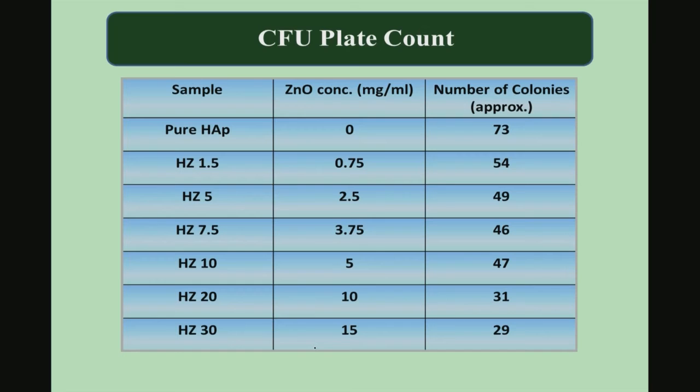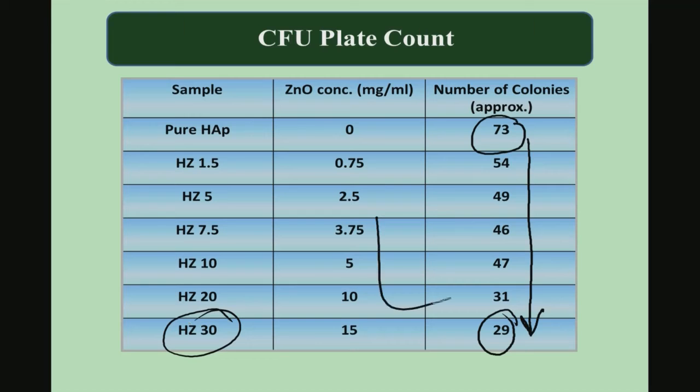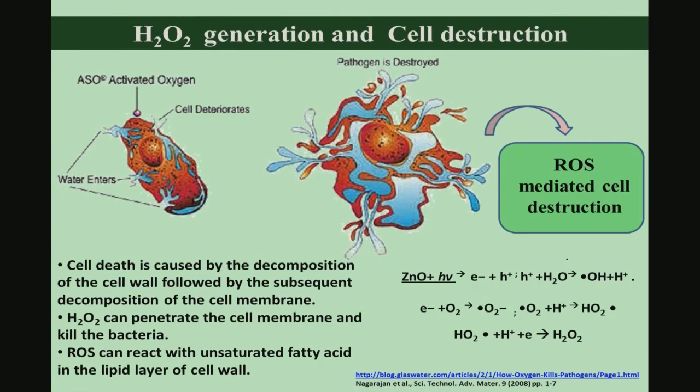So, this is the CFU plate count. What you see is that pure hydroxyapatite colony number is 73, and it is significantly reduced to less than half, 29 or 30, when 30% zinc oxide is added. If you plot CFU versus zinc oxide content, it is reduced systematically, maybe not in a linear manner, but certainly it shows a systematic reduction in the CFU count with the addition of zinc oxide to hydroxyapatite.